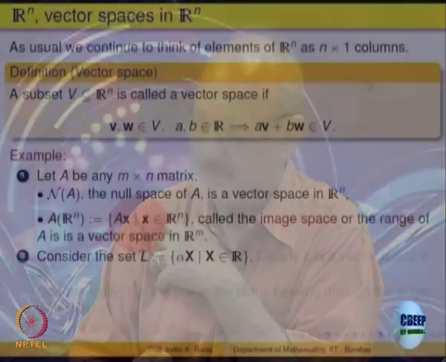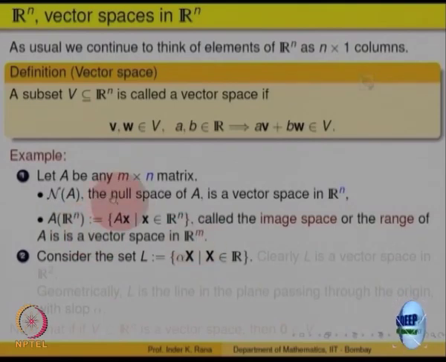We will describe later the matrix as a kind of a map. It takes vectors from Rn to vectors in Rm. The domain is where they start, and the range is where they go. So, Rn to Rm. We will come to that when we describe linear transformations. So, at present just keep in mind that, because of matrix multiplication, the range is a subset of Rm and the null space is a subset of Rn. They are different subspaces of different spaces, Rn and Rm.